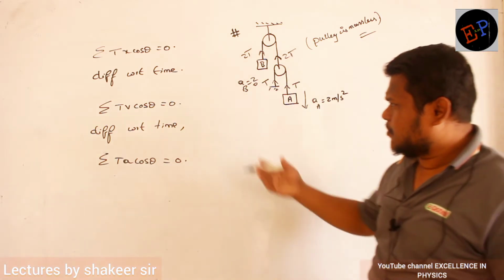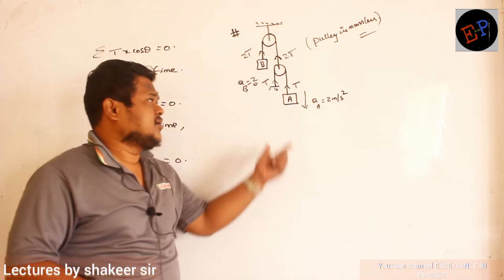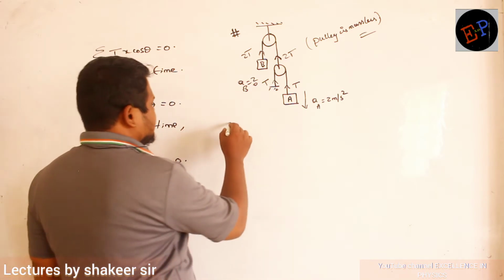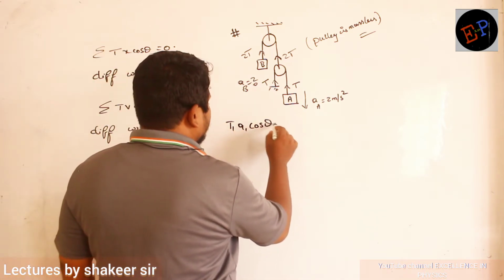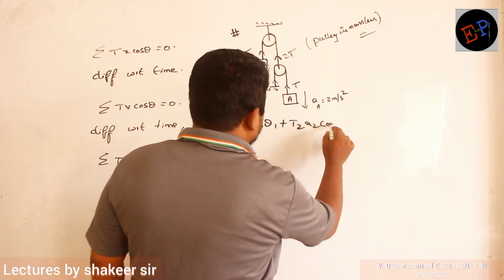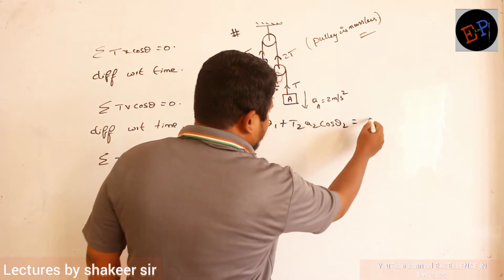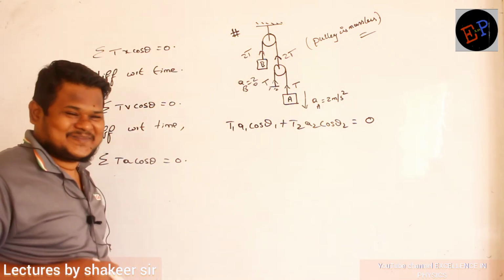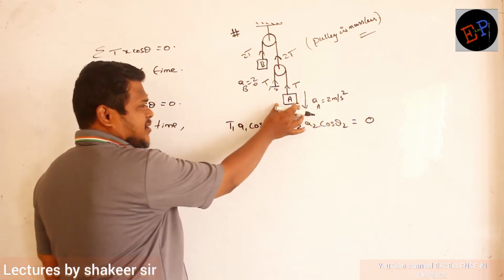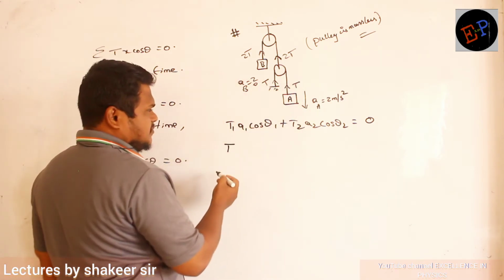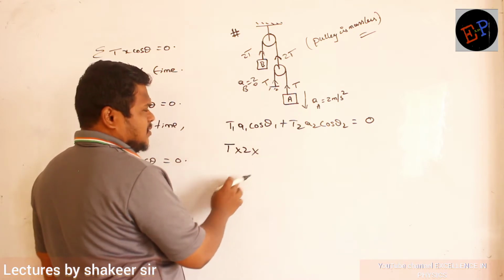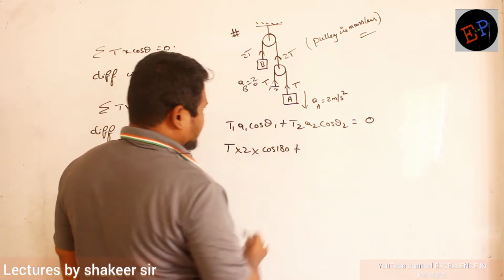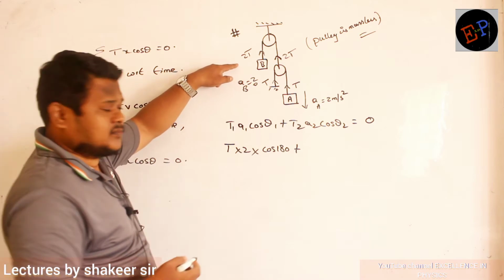Okay. Now can't I apply this relation? So how many blocks are there totally? 2 blocks. So how many terms I have to write? 2 terms I have to write. So write down: T1 A1 cos theta 1 plus T2 A2 cos theta 2. Total should be equal to 0. Are you able to understand? Clear, no? So what is the tension acting on block A? T. Acceleration A. Angle 180. Tension and acceleration are in opposite direction, no? Cos 180. Plus T2. Tension acting on second block 2T.